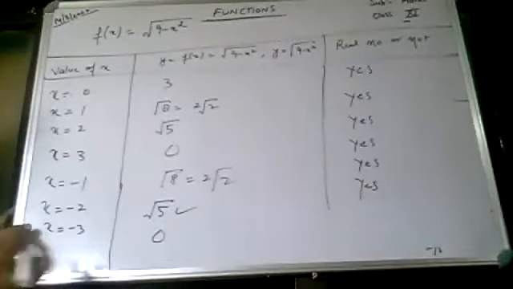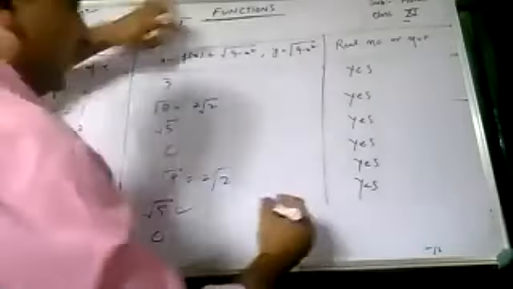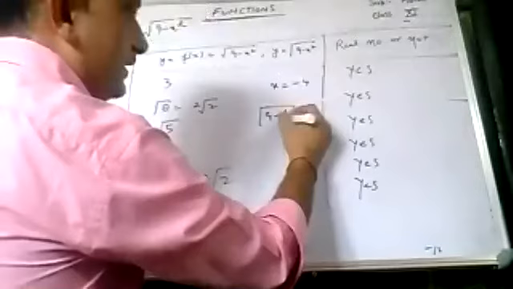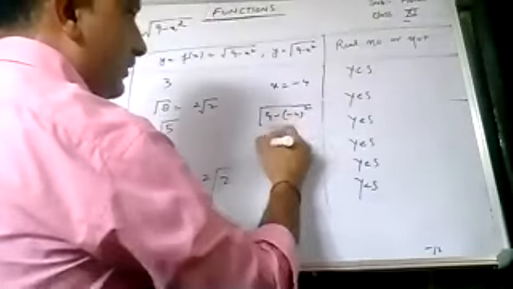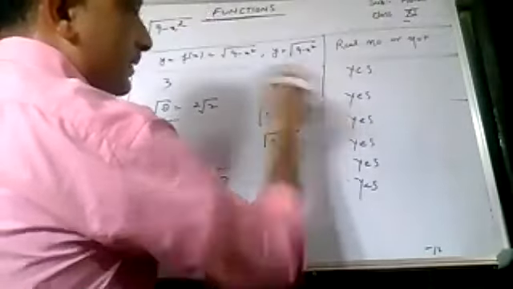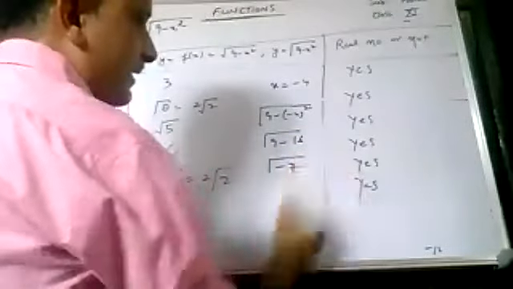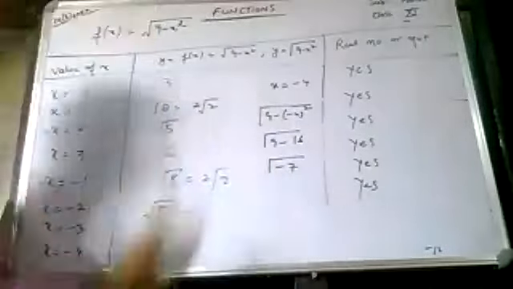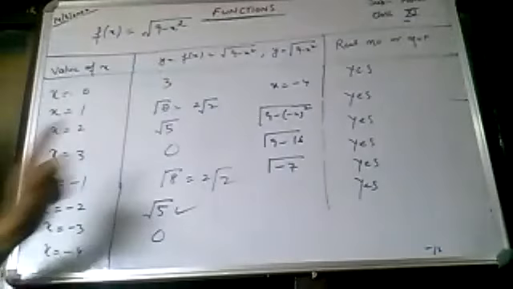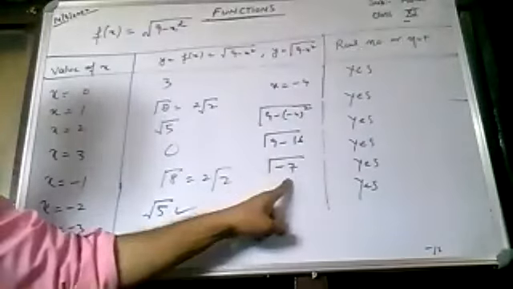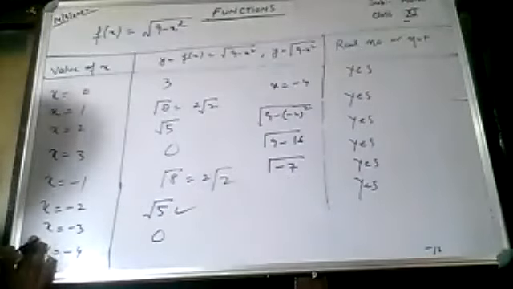Suppose class, here in the value of x, I give -4. Then what will happen? Under root of 9 minus x, x we take as -4. So this is -4 whole square, so this is 9 minus 4 squared, 16. 9 minus 16 is -7, -7 means iota, iota means it's a complex number. You are dealing with the real value of x, so this went into complex. That's why I did not take x is equal to -4.